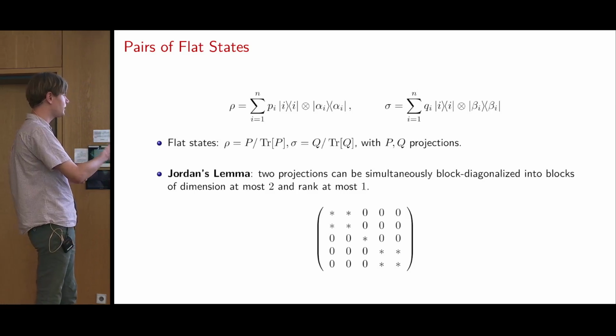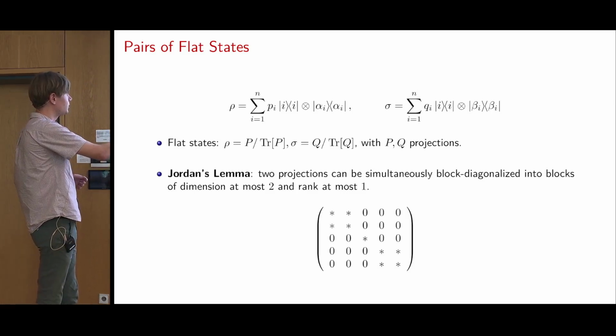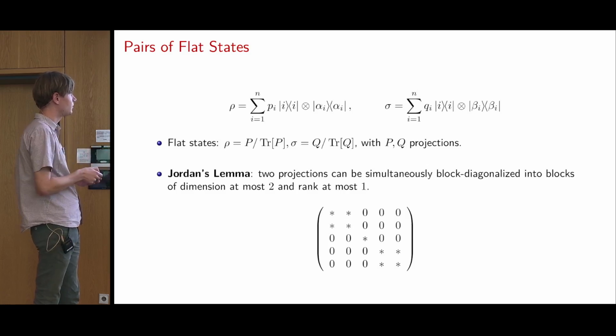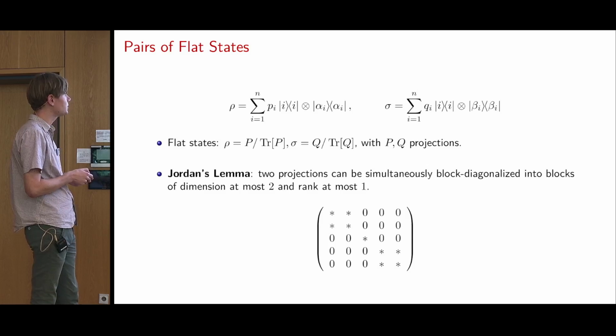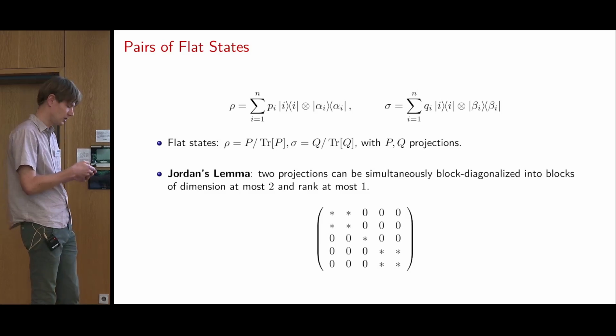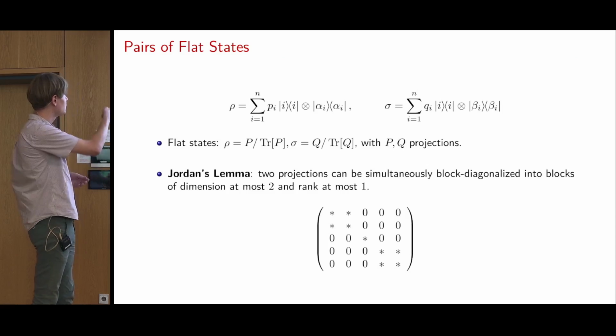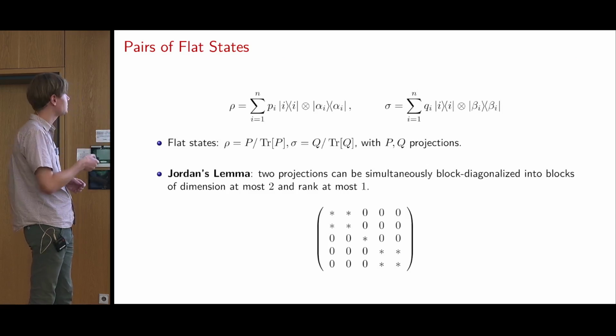So after block diagonalizing, rho and sigma would look something like this, where you can have a one-dimensional block, which is basically like a classical component, or you can have a two-dimensional block, and furthermore, this two-dimensional block represents a pure state because it has rank at most 1. So that's very useful. So these pairs of flat states are actually a subset of the states that we consider.